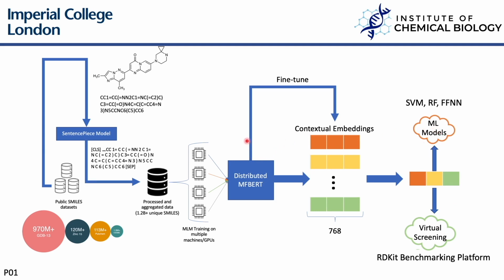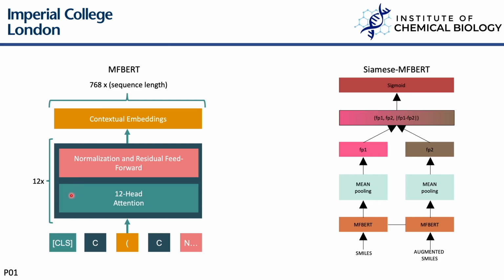Our model can also be fine-tuned on smaller datasets to generate more targeted contextual embeddings. The architecture is based on the RoBERTa architecture with 12 attention heads and 12 encoder layers. We also explore additional architectures such as a Siamese MFBERT, where we clone the MFBERT network and combine two fingerprints of the same molecule but with different SMILES permutations.